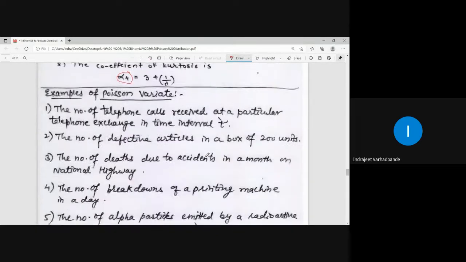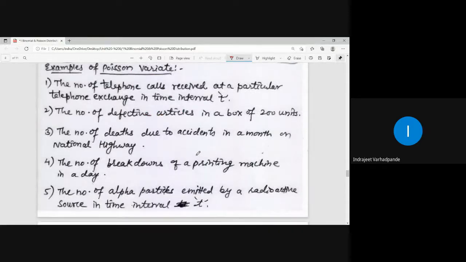Now, what can be the examples in which we can observe the Poisson variate? A Poisson variate means the random variable is distributed in the form of a Poisson distribution. The number of telephone calls received at a particular telephone exchange in a time interval t can be a case of the Poisson distribution.